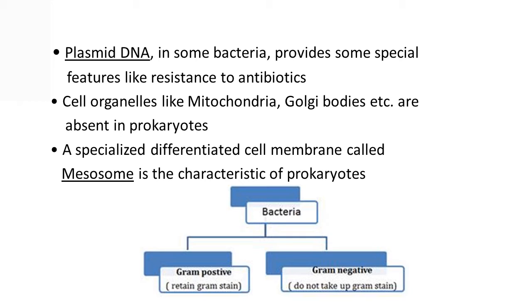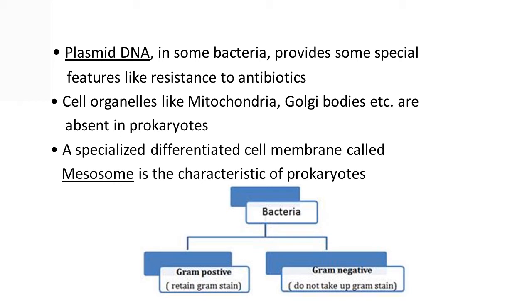This smaller DNA is known as plasmid. The plasmid DNA confers certain unique phenotypic characters to such bacteria, and one such character is resistance to antibiotics.